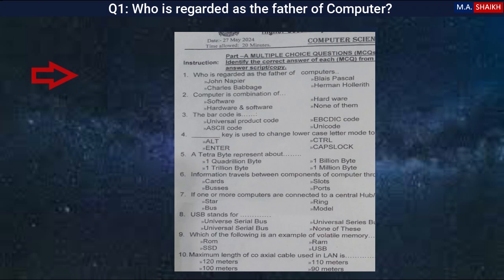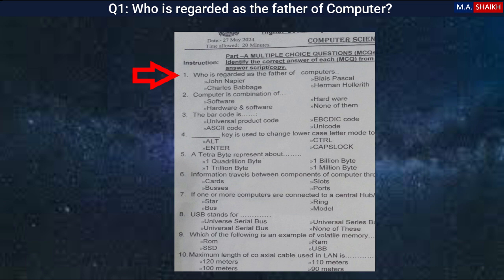Okay, let's start. Question number 1 is, who is regarded as the father of computers? Four options are given: John Napier, Blaise Pascal, Charles Babbage, and Hermann Hollerith. You might have heard about the Napier bones of John Napier and the Pascaline calculator of Blaise Pascal, and Charles Babbage introduced the analytical engine and difference engine, and Hermann Hollerith developed tabulating machines used in the census at that time. So the correct answer is Charles Babbage. He is known as the father of computer.